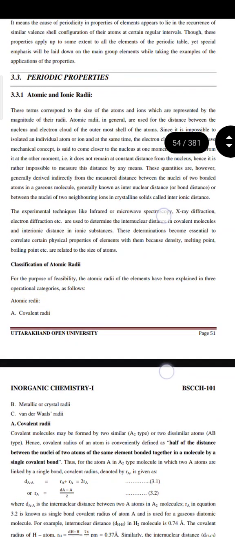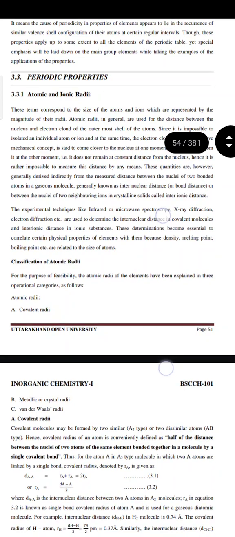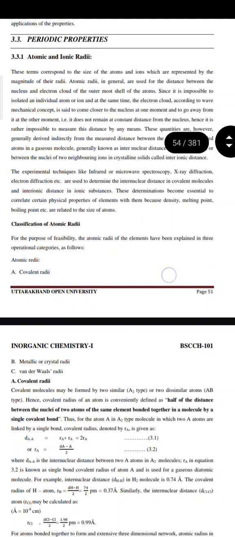These quantities are, however, generally derived indirectly from the measured distance between the nuclei of two bonded atoms in a gaseous molecule, known as internuclear distance or bond distance, or between the nuclei of two neighboring ions in a crystalline solid, called interionic distance.